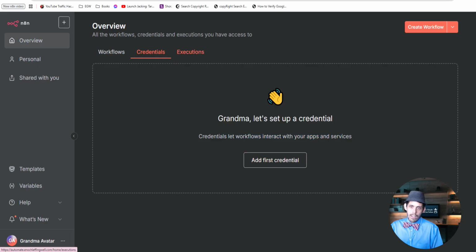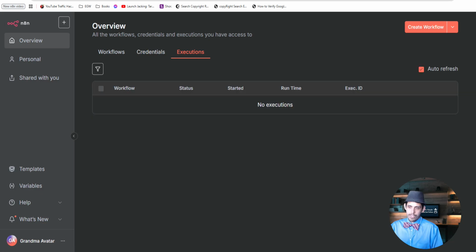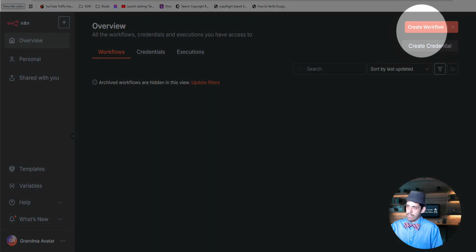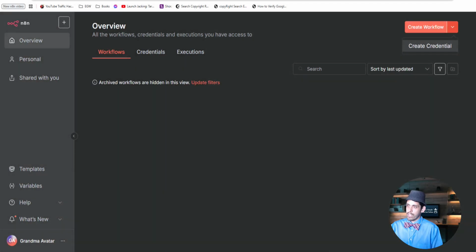And then executions is where your workflows go whenever they're running. They're going to show you the ones that passed and when they failed. This will be used for testing and monitoring in the future. But in the top right corner, you have two options. You could either create a workflow, or you can create a credential by clicking the drop down arrow. I often go to create a workflow. Are there any questions about that so far?